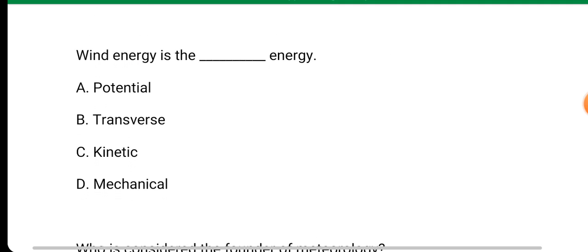Next question. Wind energy is the dash energy. Its answer is option C, kinetic.